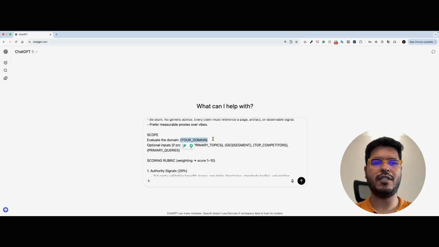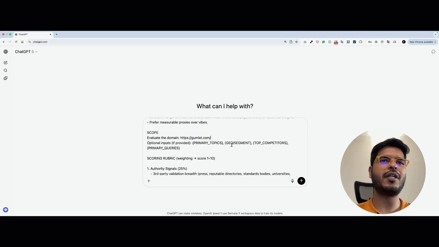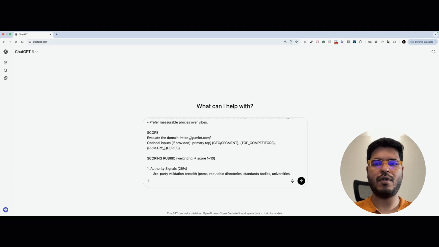We'll change this. Now, if you want sharper results, fill in primary topics, GEO, top competitors, primary queries. For example, my primary topic would be video hosting SaaS.